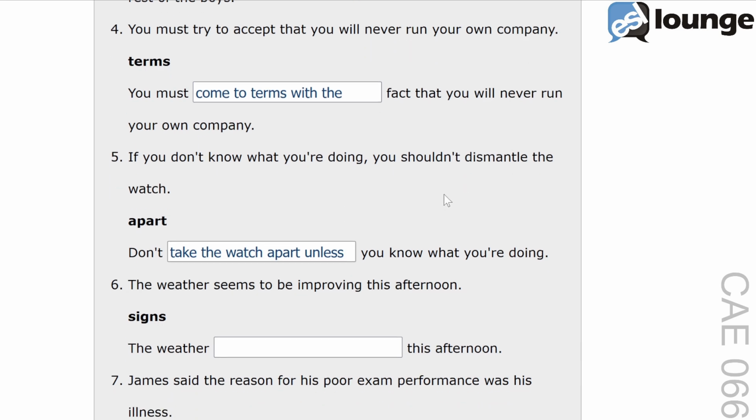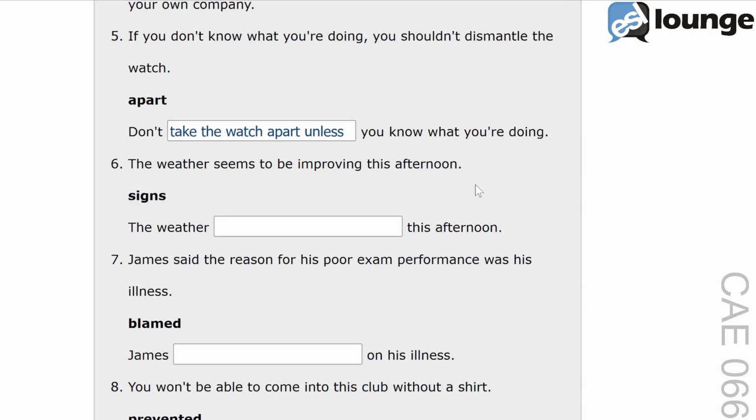Next, question number 6. The original sentence is, the weather seems to be improving this afternoon. The keyword is signs, and the second sentence is, the weather blank this afternoon. The correct answer is, the weather is showing signs of improving this afternoon.